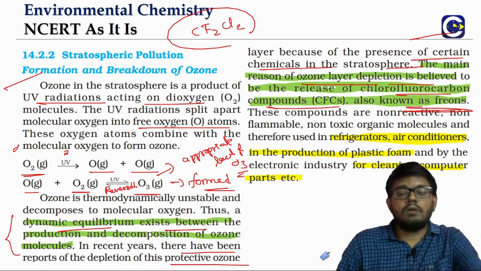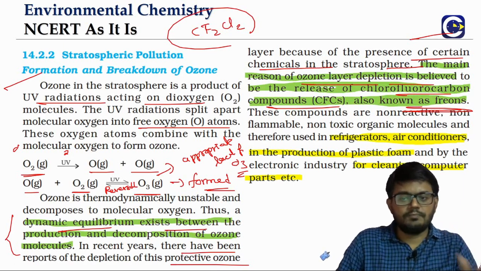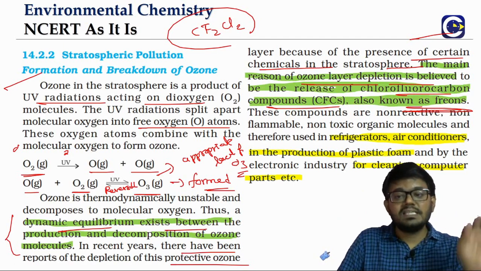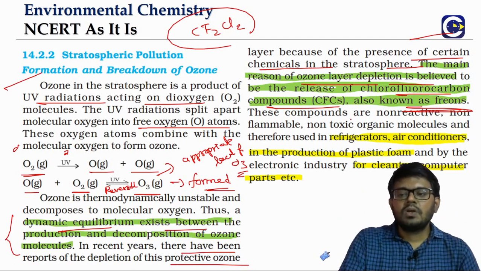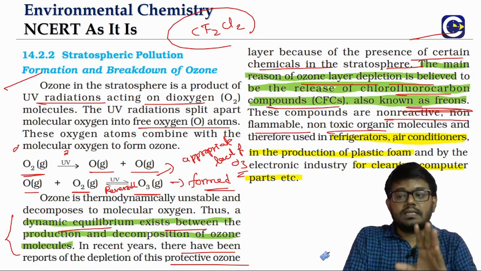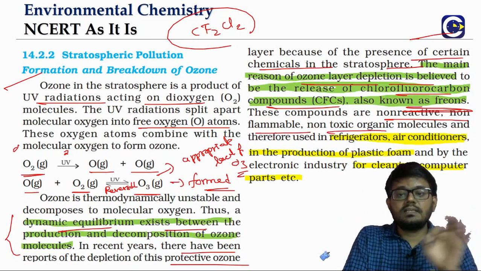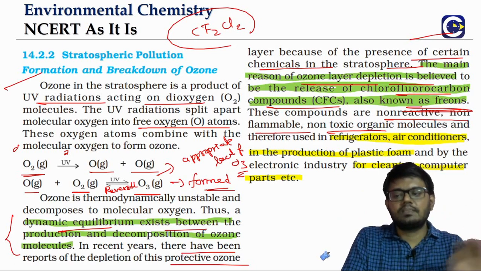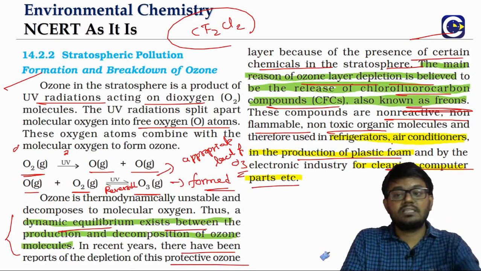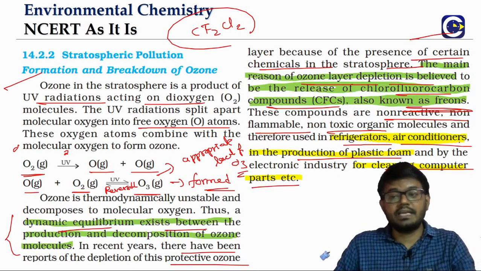We'll see how these compounds will be able to cause the depletion of the ozone layer. First we'll try to understand what these compounds are and where they are coming from. These are generally non-reactive, non-flammable and non-toxic organic molecules. That is the reason why they are used in various applications like cleaning of computer parts, the production of plastic foam, even refrigerators and air conditioners.